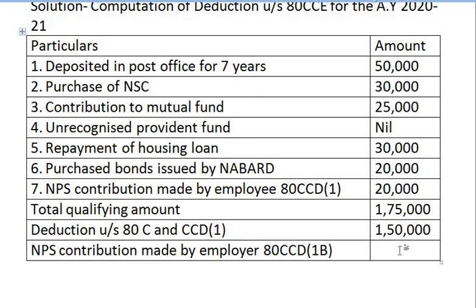And what is the amount? It is same amount is contributed even by employer. Employee has contributed 20,000. Same amount is being contributed by employer, that is 20,000 rupees.